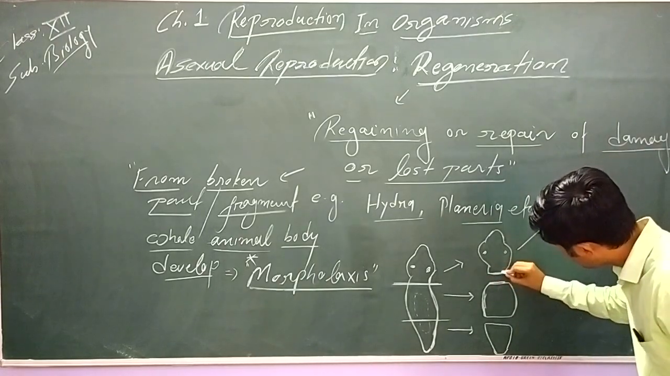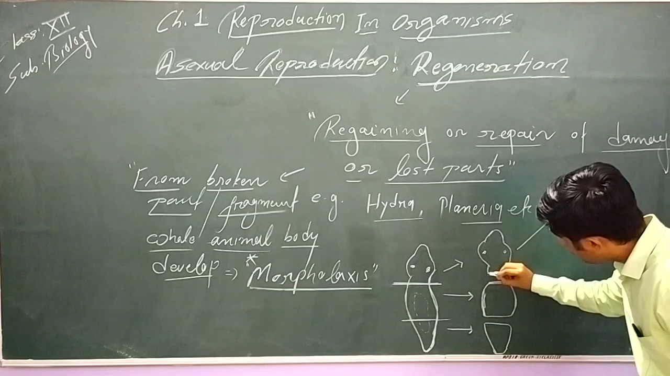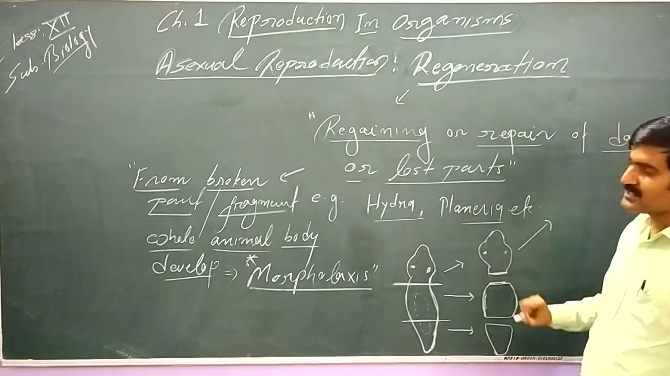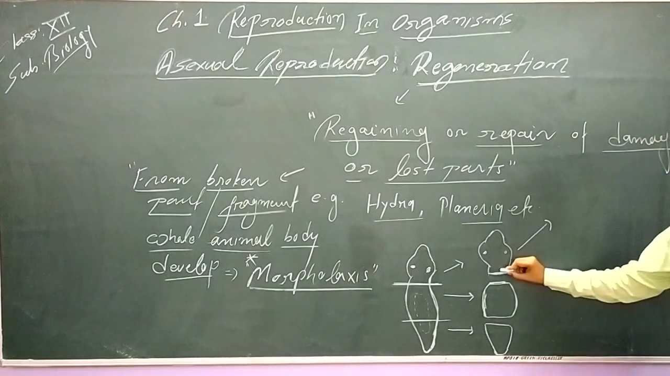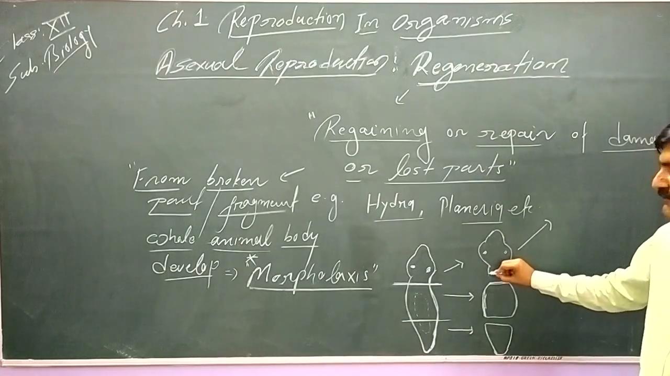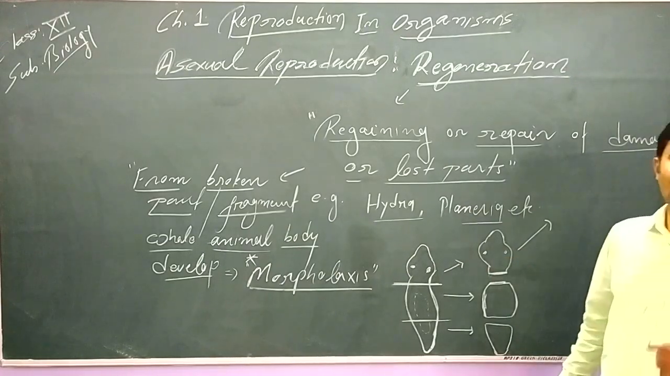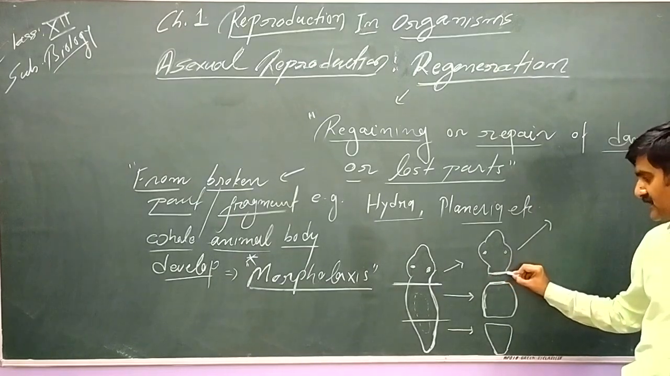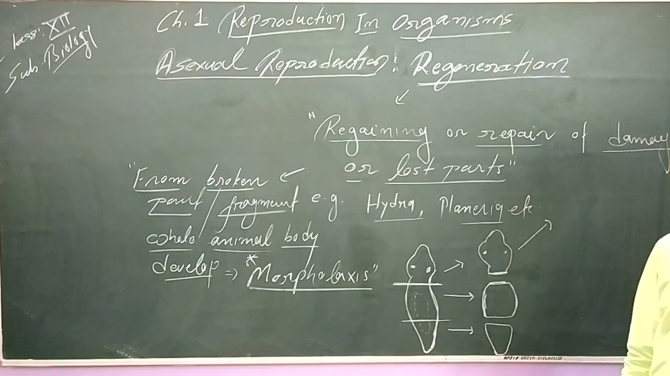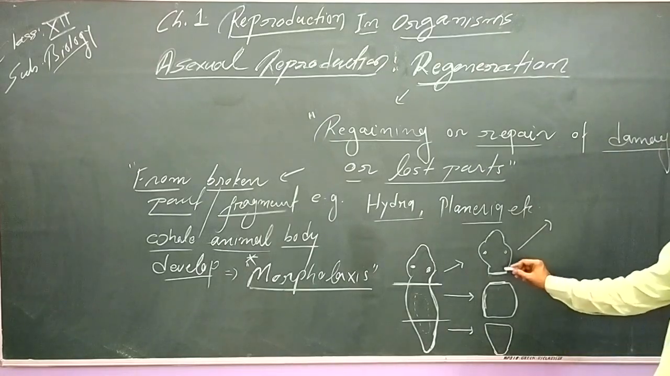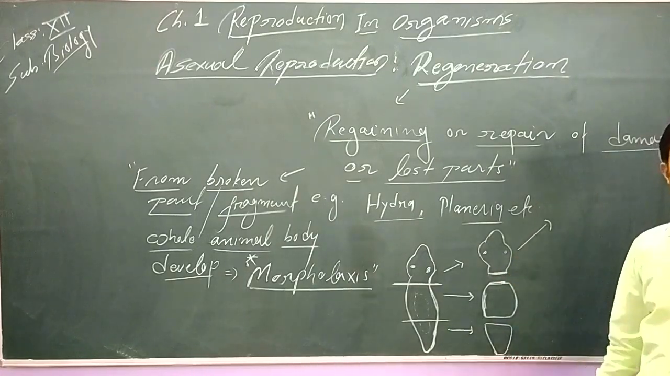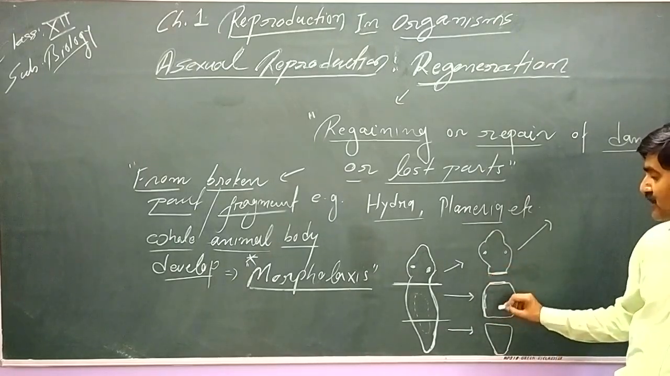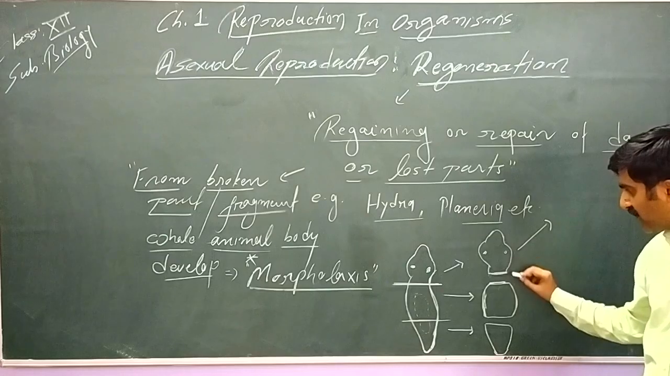Here there will be repeated cell division, right? Which cells will undergo the division? These cells are called stem cells. These are already differentiated cells. These cells will de-differentiate, so you can recall the term de-differentiation. De-differentiation means again they will start division, again they will undergo differentiation, and they will grow into the lost part. So whatever lost part is there, that lost part will be gained.